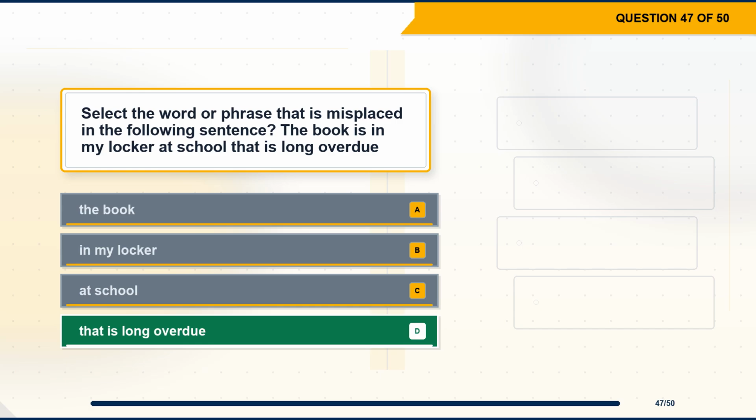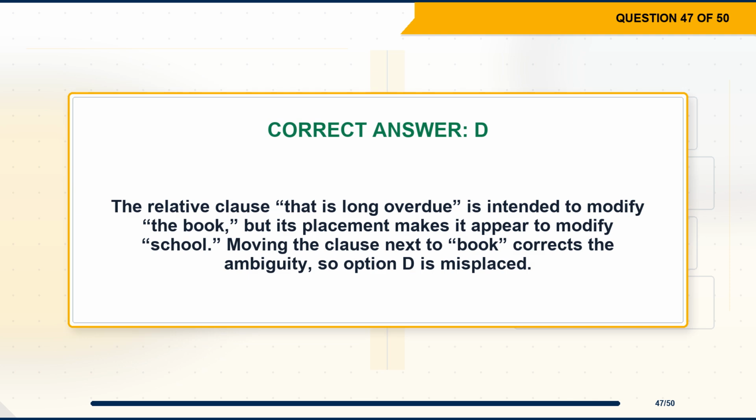The correct answer is option D, that is long overdue. Explanation: the relative clause, that is long overdue, is intended to modify the book, but its placement makes it appear to modify school. Moving the clause next to book corrects the ambiguity, so option D is misplaced.